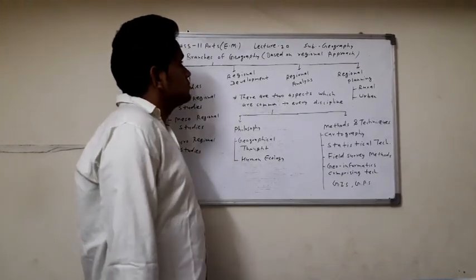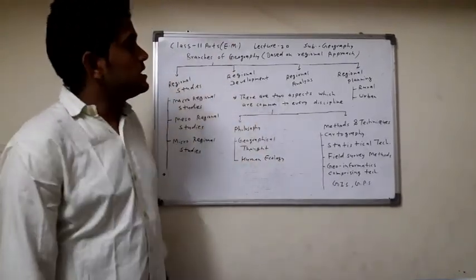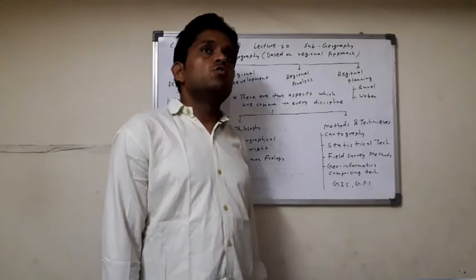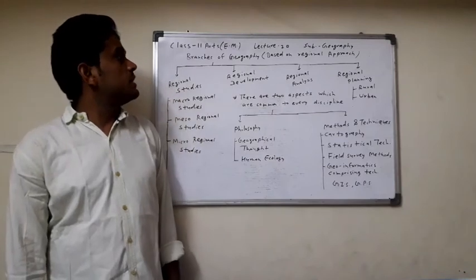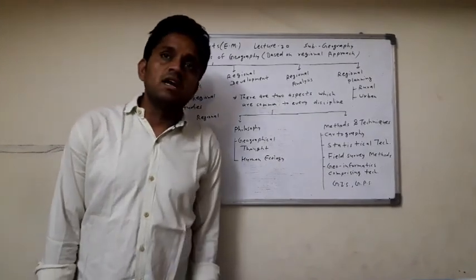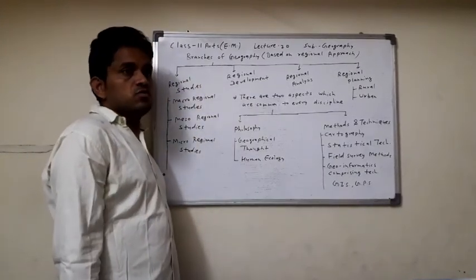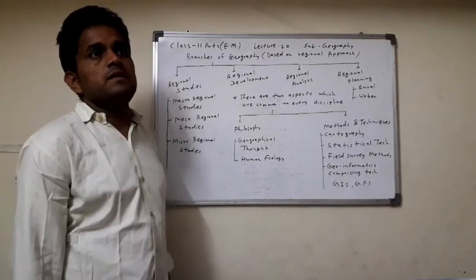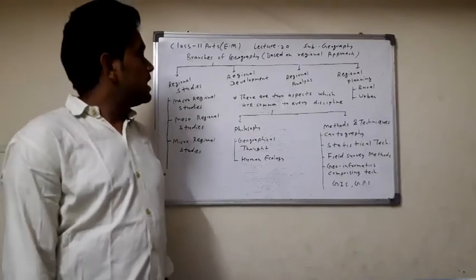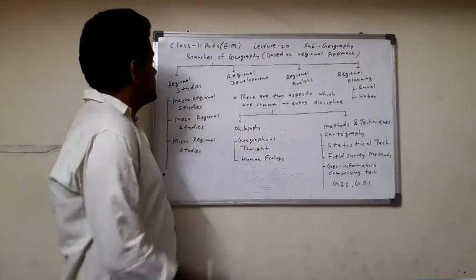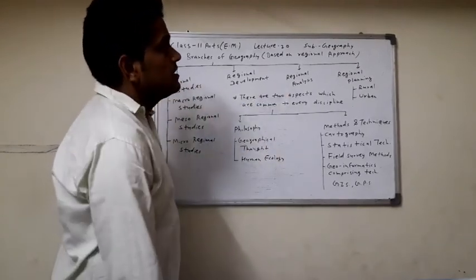Here are the branches of geography. Before this, we studied the branches of geography based on the systematic approach: physical geography and human geography. Now here are the branches of geography based on the regional approach. The father of regional geography is Ritter, and the father of systematic geography is Alexander von Humboldt. There are four types based on the regional approach: regional studies, regional development, regional analysis, and regional planning.